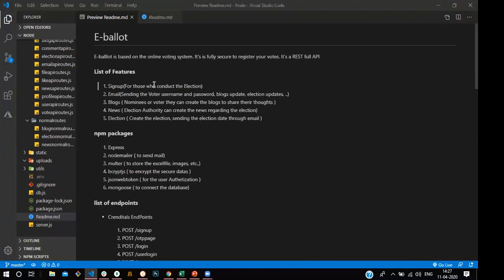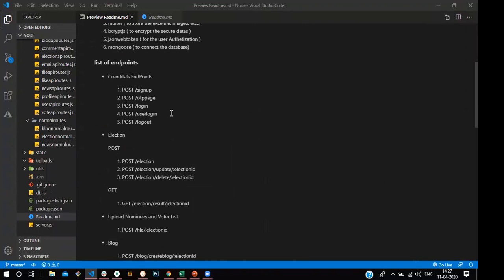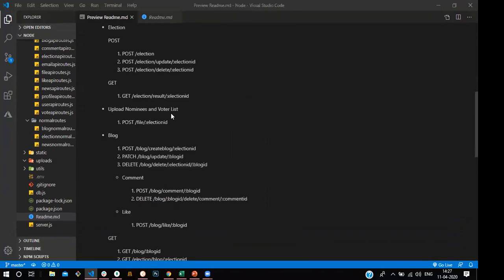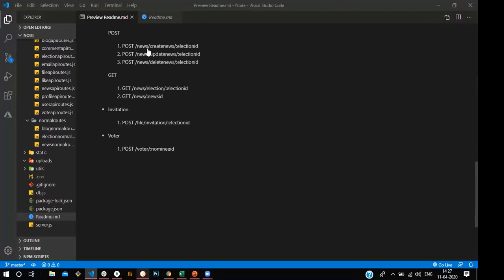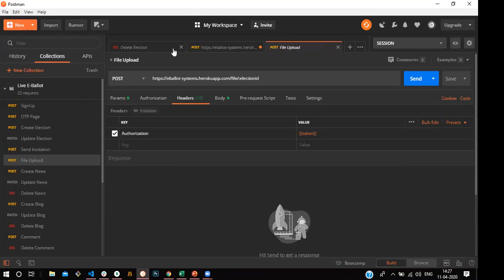The election section should contain adding and creating an election and sending the election date through email. These are the features we are using in the current position, and you can see these are the endpoints we are using currently. Let me explain how this code works in reality. Once again, I will close all these tabs. We deployed our project on Heroku.